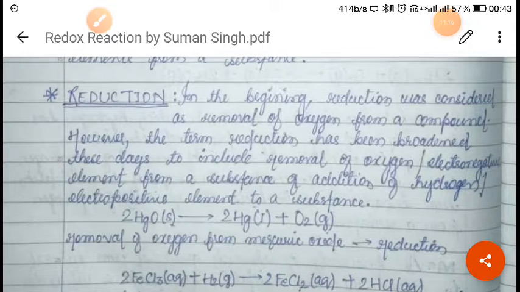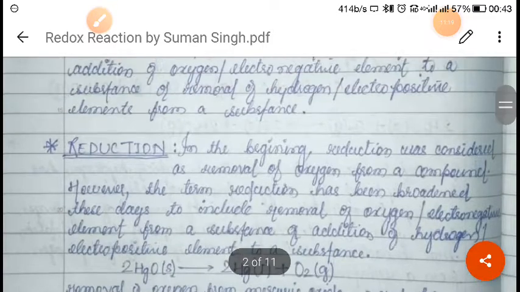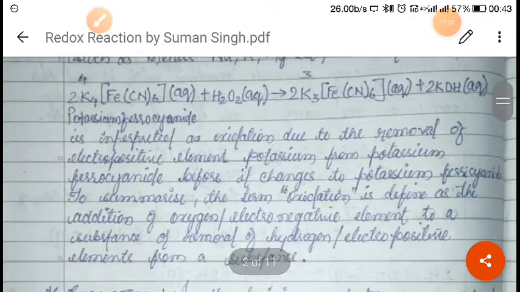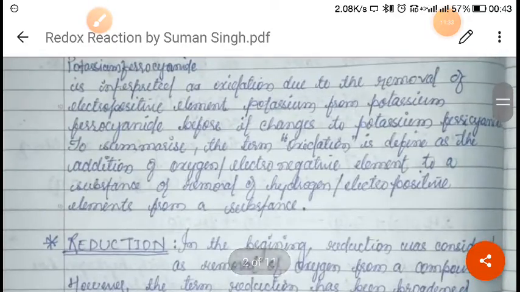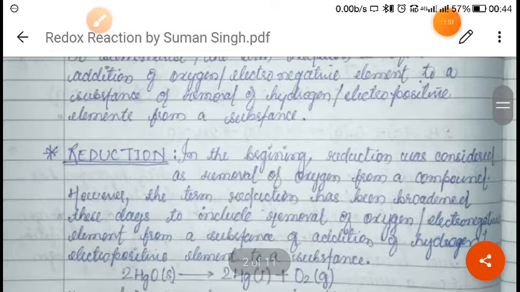So just make the reverse, right? In oxidation, what we have seen is addition of oxygen or addition of an electronegative element to a substance. But if we are talking about reduction, the term reduction is defined as the removal of oxygen or electronegative element from a substance, or addition of hydrogen or electropositive element to a substance. We can define it easily like this, right?